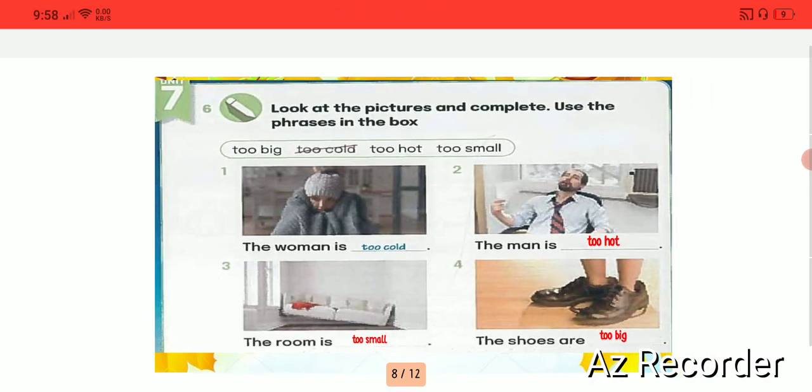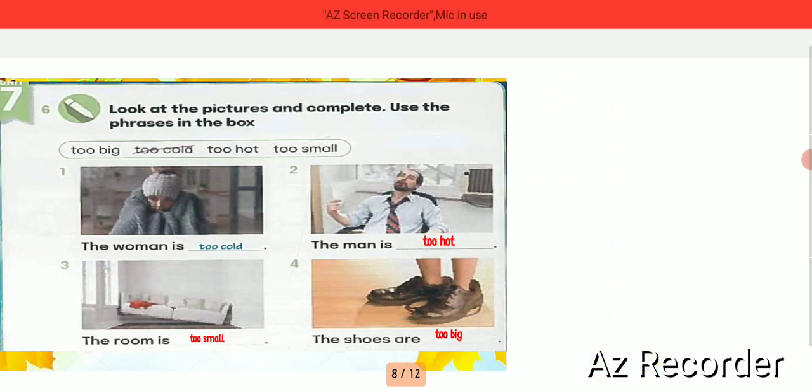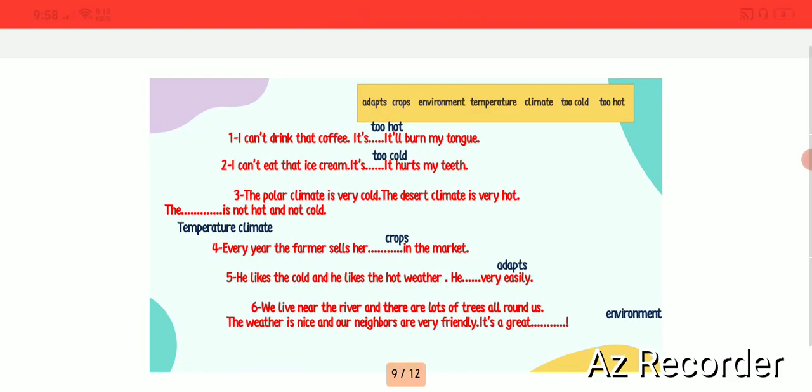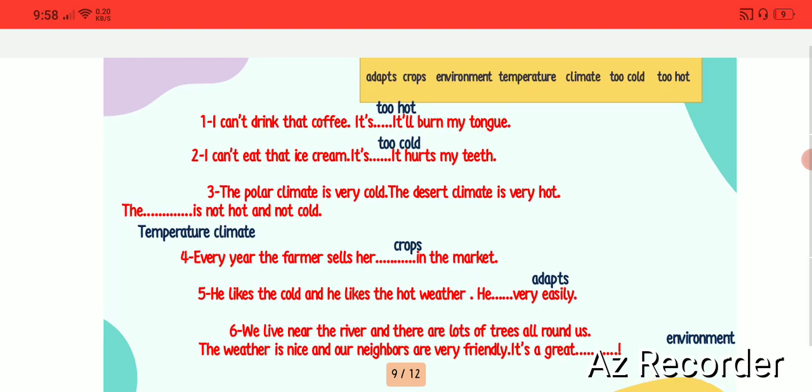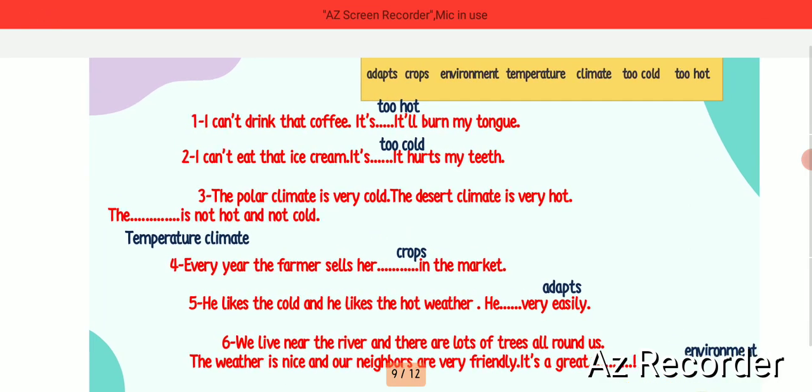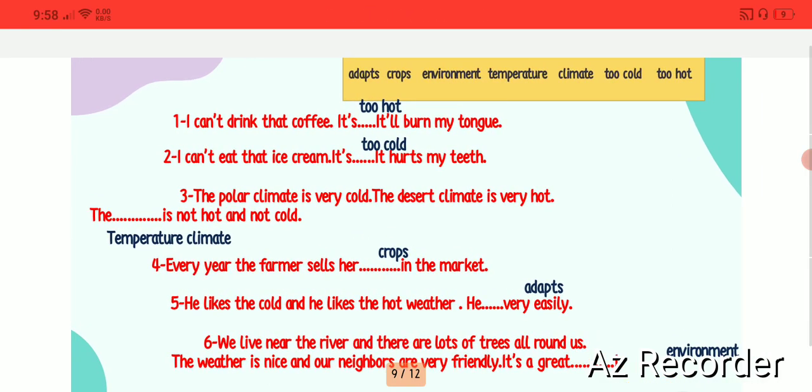So let's try to see another slide here. Here we will use more questions about "too". I can't drink the coffee. Okay, but before this we can read the words: adapts, crops, environment, temperature, climate, too cold, too hot.